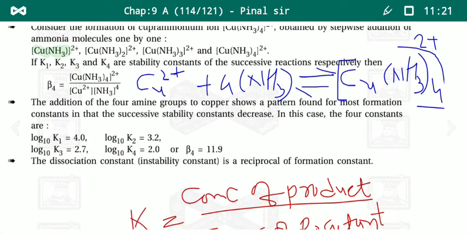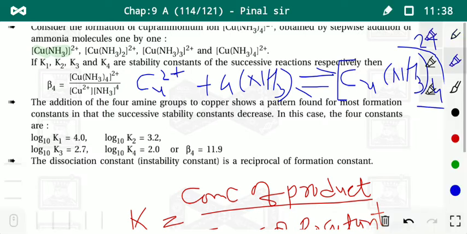The dissociation constant is the reciprocal of the formation constant. It is the main point to note down.